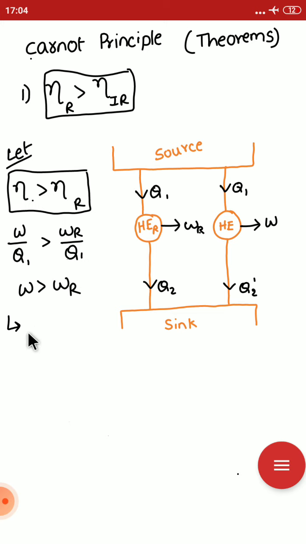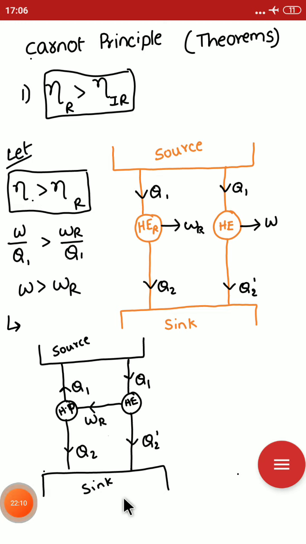Both heat and work interactions will be the same, only the directions are changed. Now I am simply reversing the direction of the heat engine, so now this is acting as a heat pump.